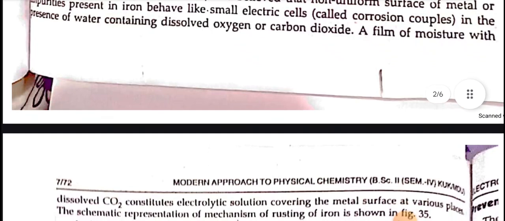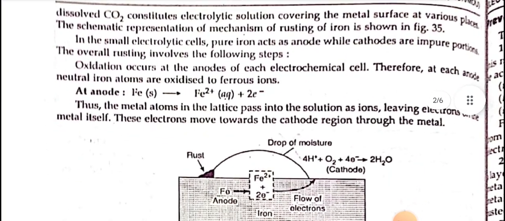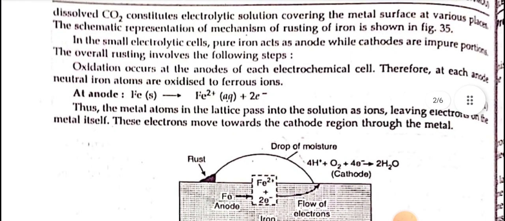A film of moisture with dissolved carbon dioxide constitutes an electrolytic solution covering the metal surface at various places. The schematic representation of the mechanism of rusting of iron is shown. In the small electrolytic cells, pure iron acts as anode while cathodes are the impure portions.